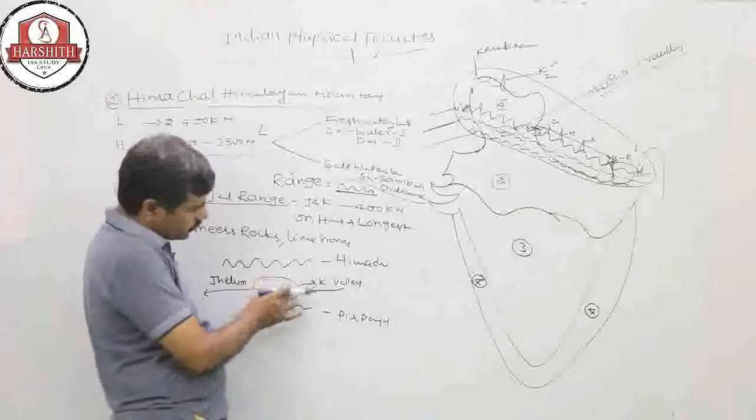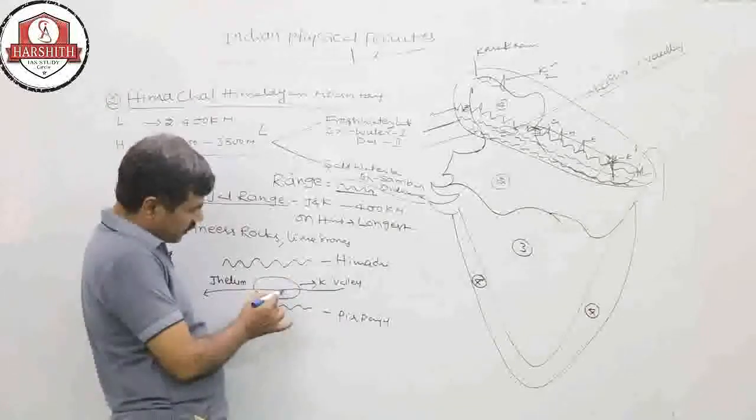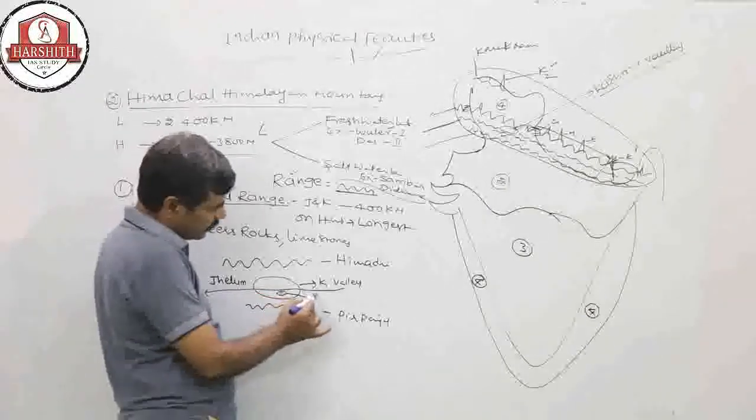On the bank of the Kashmir Valley, one lake is there, and the name of the lake is Ular Lake.